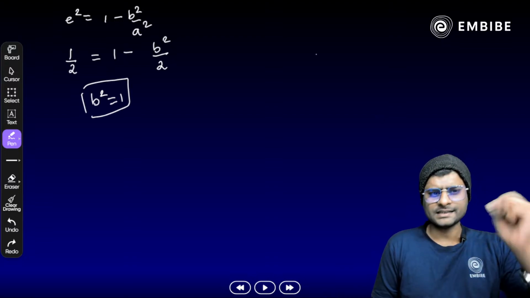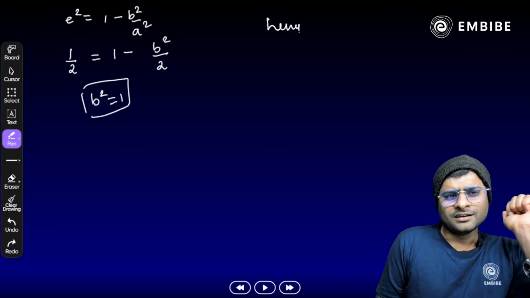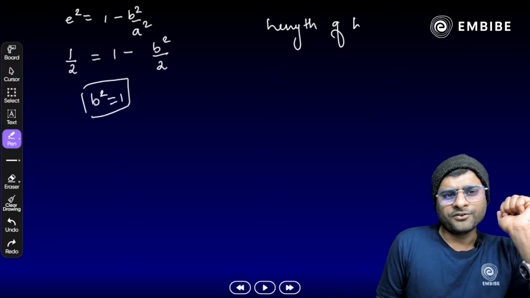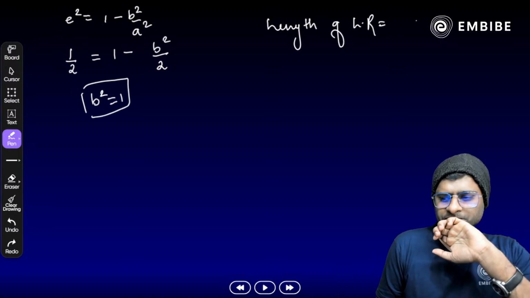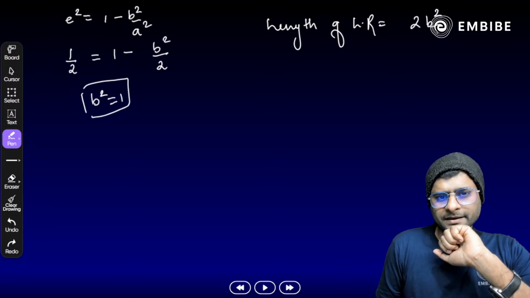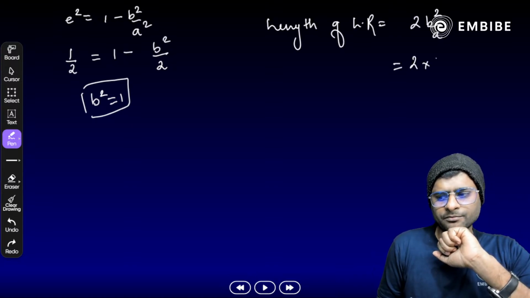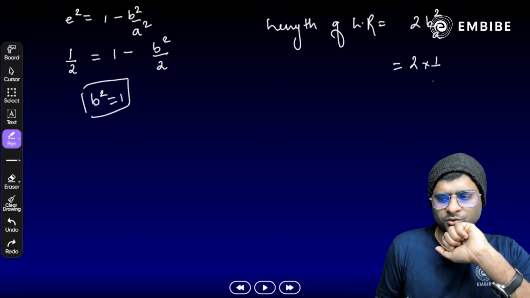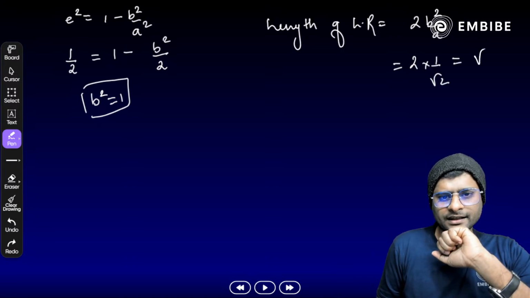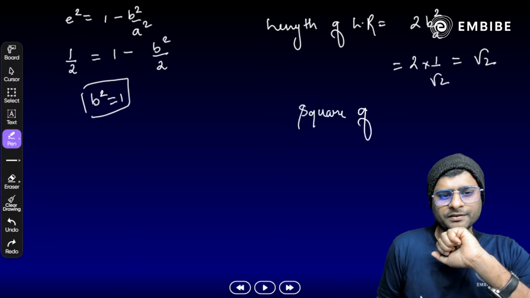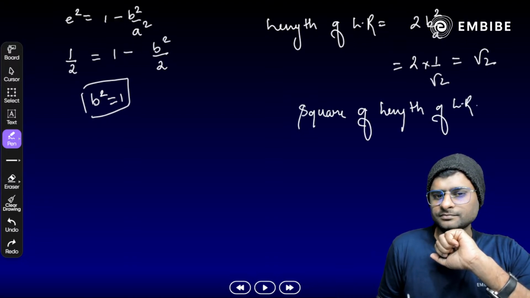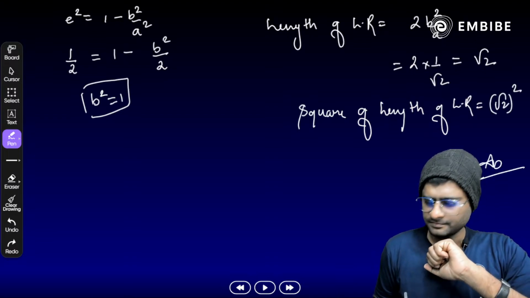All right, what next here? Length of latus rectum is 2b square by a, that means 2 times 1 by root 2, which gives root 2. Now we need to find the square of it. The square of the length of LR is root 2 square, that is 2, is the answer.